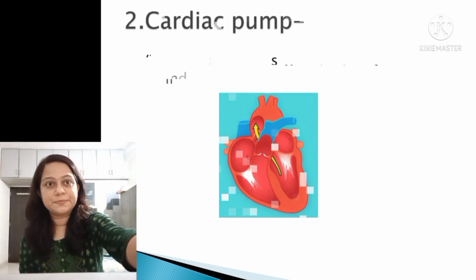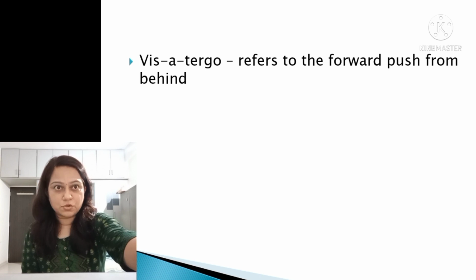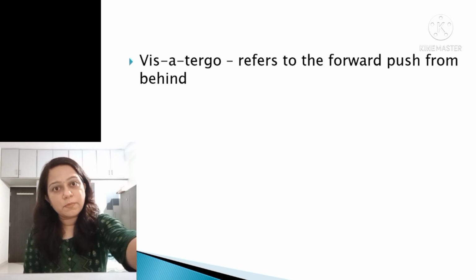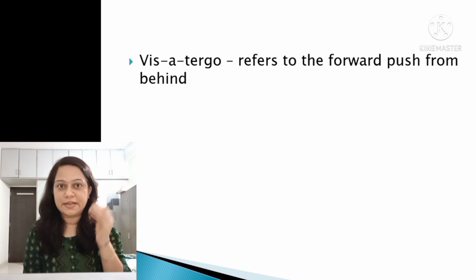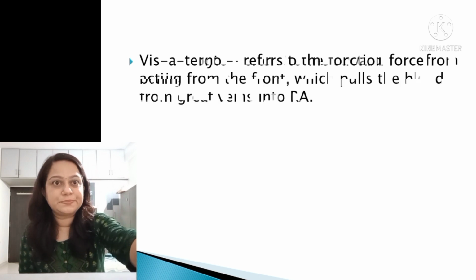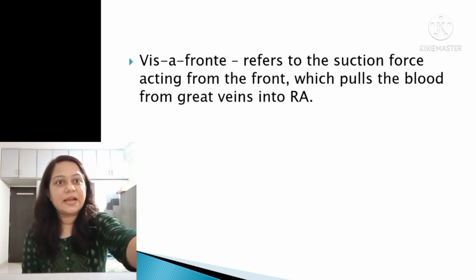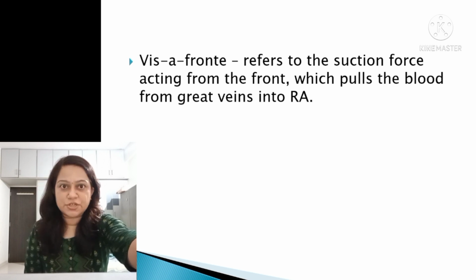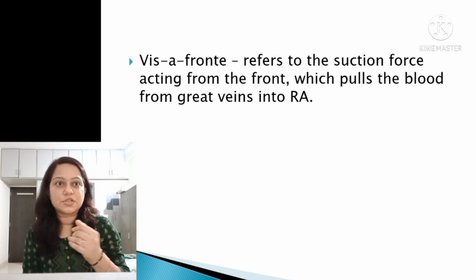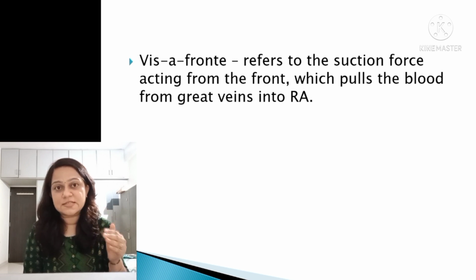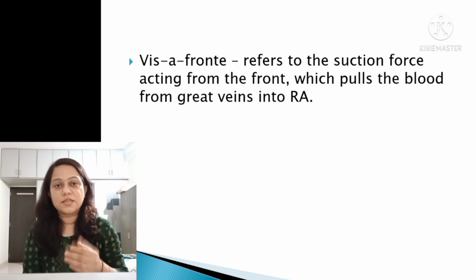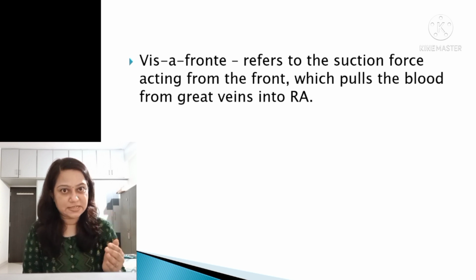Then the cardiac pump. Vis a tergo refers to the forward push from behind, like myocardial contraction, which pushes the blood forward in the systemic circulation. And vis a fronte refers to the suction force acting from the front, which pulls the blood from the great veins into the right atrium. In this way, it increases the venous return towards the heart, thus increasing the myocardial contractility by increasing the initial length of the muscle fiber.